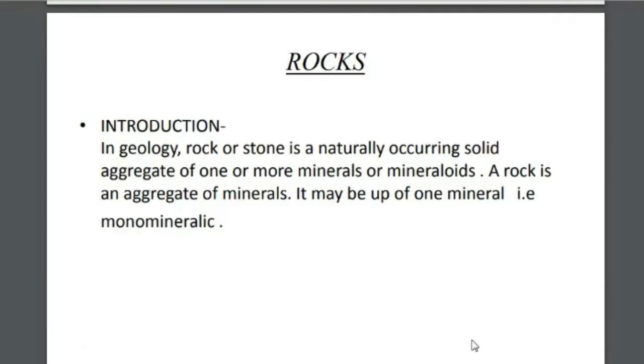Rocks are naturally occurring solid aggregates of one or more minerals or mineraloids. A rock is an aggregate of minerals. It may be made up of one mineral. If it is made up of one mineral, that can be called a monomineralic rock. So a rock is nothing but a naturally occurring solid material which has a definite chemical and mineral composition. Sometimes the rock will be composed of aggregates of minerals.